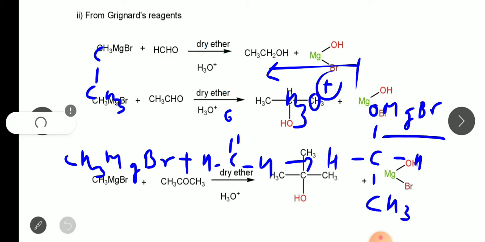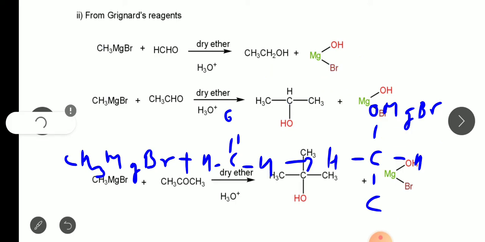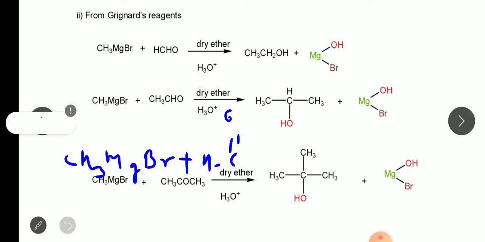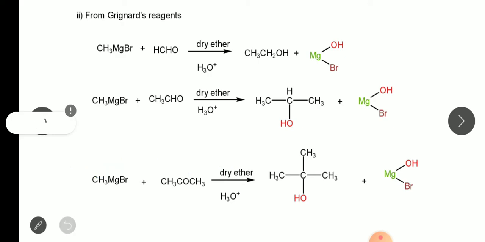So this is the mechanism of the reaction. When Grignard reagent is treated with formaldehyde, or we can say methanal, it gets converted into primary alcohol. Here this one gets converted into ethanol, and MgBrOH is the byproduct. Solvent used is dry ether, and that intermediate is formed in that step, and when it is treated with hydronium ion, that is any acid we can take in water, that intermediate gets converted into alcohol.